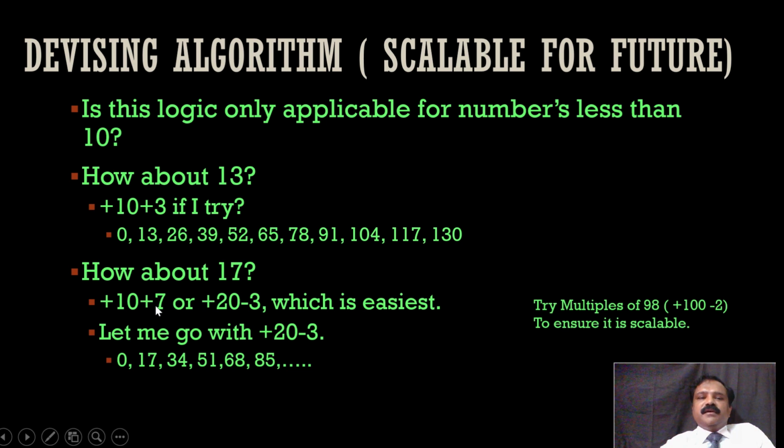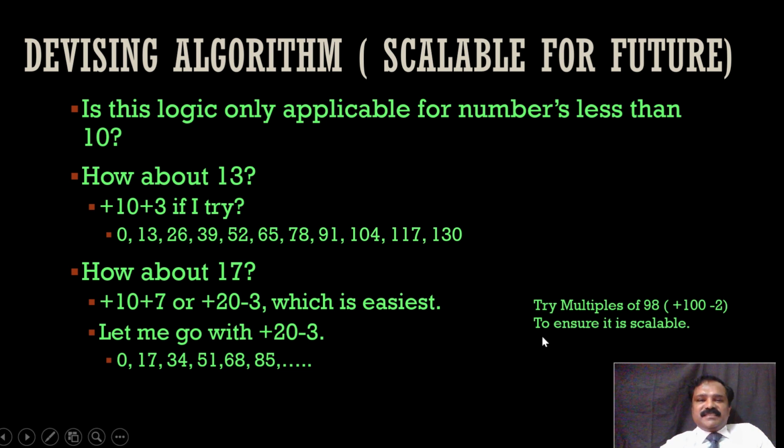That is a bit tedious, right? But we can use plus 20 minus 3, which is simple, right? Which is easiest. So let me go with 20 minus 3 here. First it is 0. 0 plus 20 is 20, minus 3 is 17. 17 plus 20 is 37. 37 minus 3 is 34. Good. 34 plus 20 is 54, minus 3 is 51. 51 plus 20 is 71. 71 minus 3 is 68. 68 plus 20 is 88. 88 minus 3 is 85, and so on. You can try that. Okay, good.